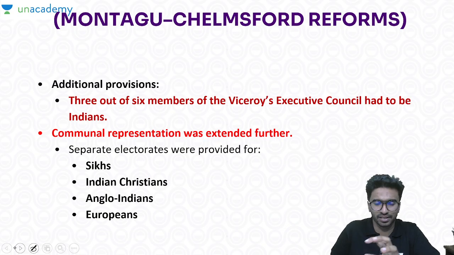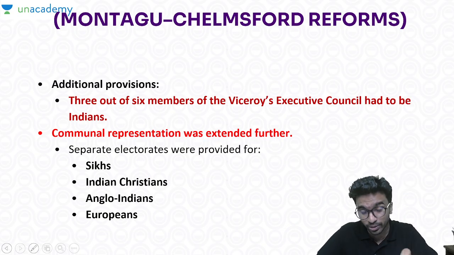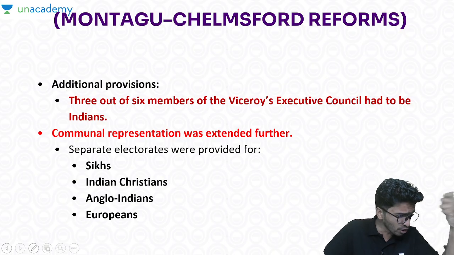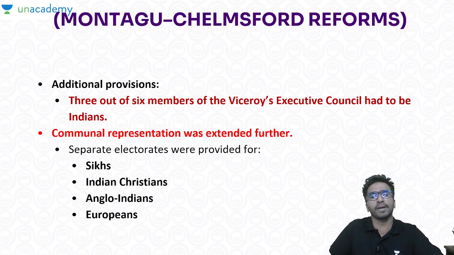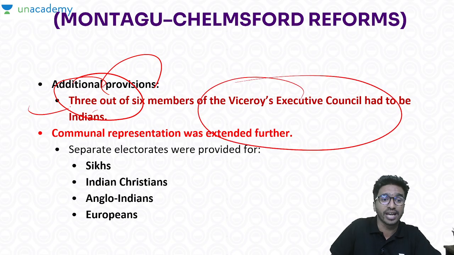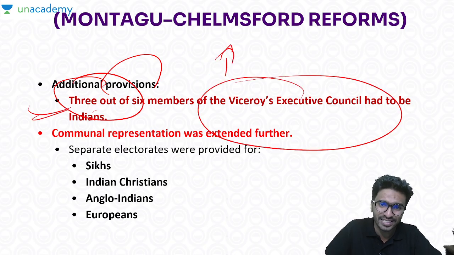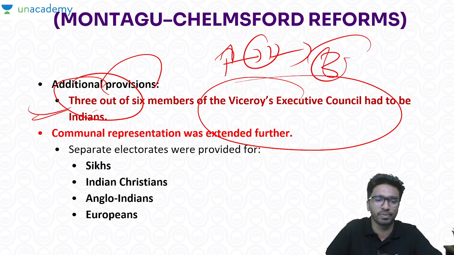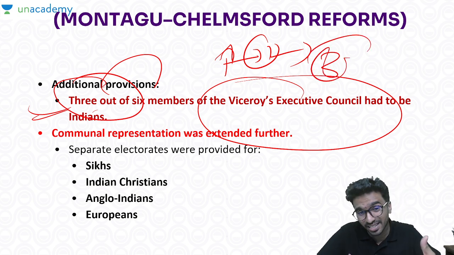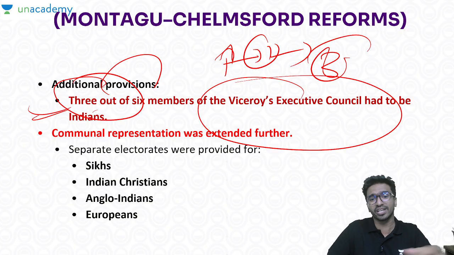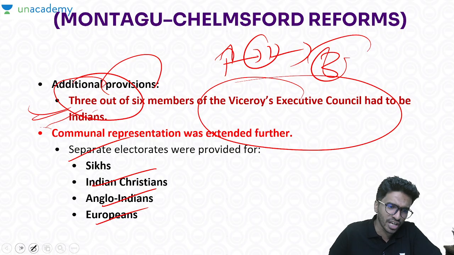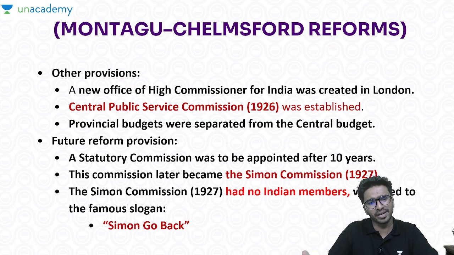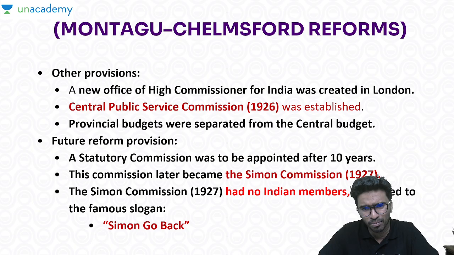So we have discussed this, it is very important. The Montagu-Chelmsford reforms and the Minto-Morley reforms, both are very important. Now the additional provisions that were brought: 3 out of 6 members of the Viceroy's Executive Council had to be Indians. Earlier only Sinha was there, now 3 members must be from India. And the communal representation which was earlier brought for the Muslims got extended to Sikhs, Indian Christians, Anglo-Indians, and Europeans.